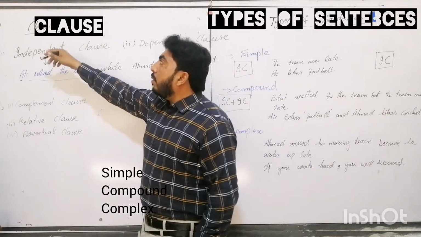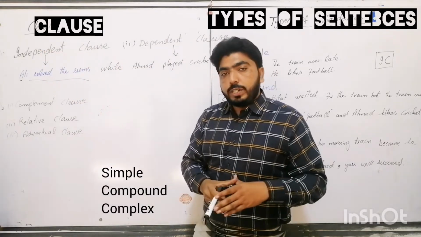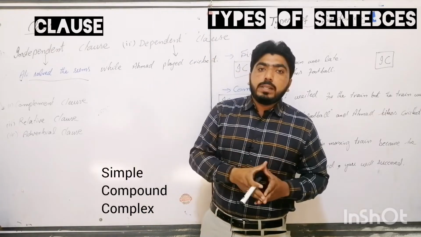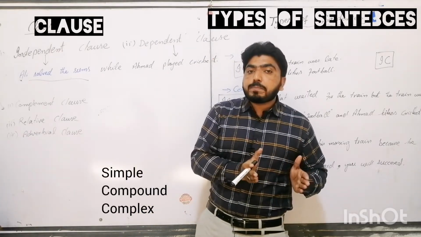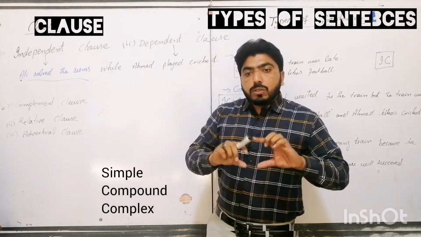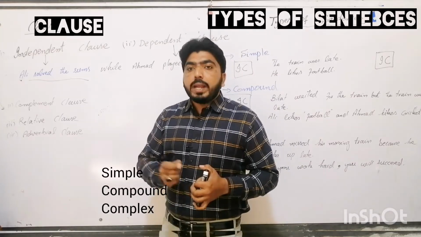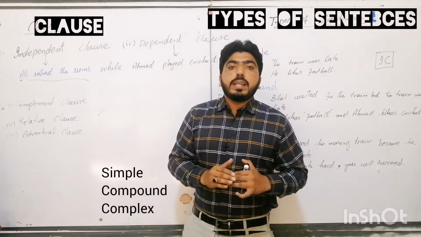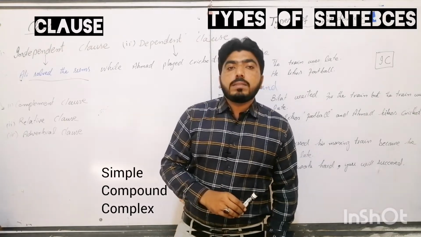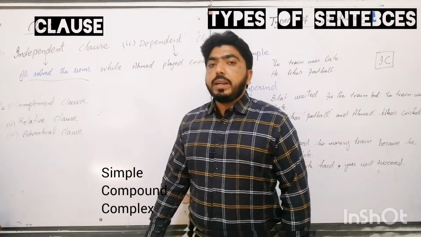Right. Now you have understood the concept of clause: a clause is a group of words which has subject and predicate, and sometimes it conveys a complete thought. It can stand as a sentence and it does not depend on another clause. This kind of clause is called an independent clause, and if it depends on another clause and cannot stand as a complete sentence, it is called a dependent clause. This is the example, right?